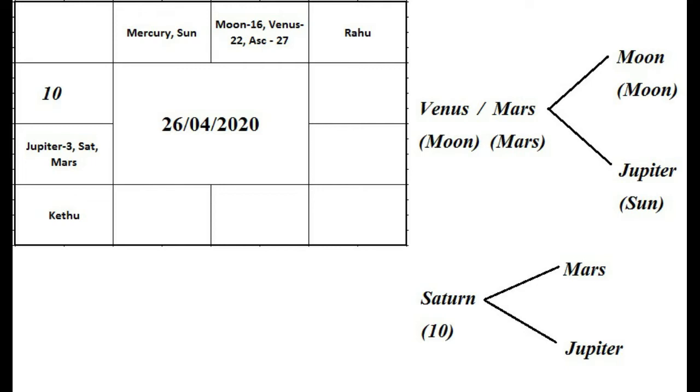Now, third step, the moon should reflect the mind. Now in this example, moon is the Lord of 3 placed in Lagna. Whenever it comes to moon, you will take the house which moon represents and also where it is placed, and also the planets conjoined with the moon, and also the planets aspecting the moon.